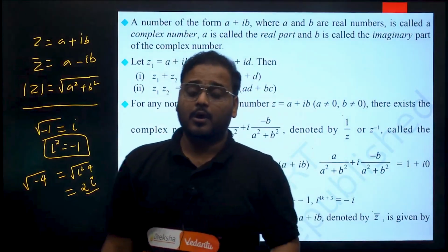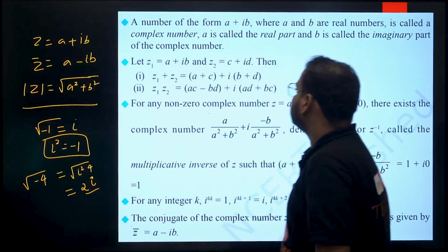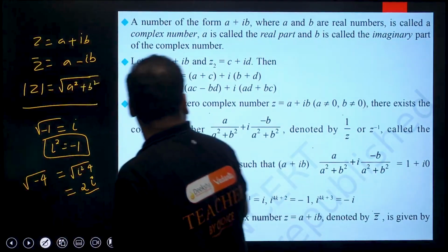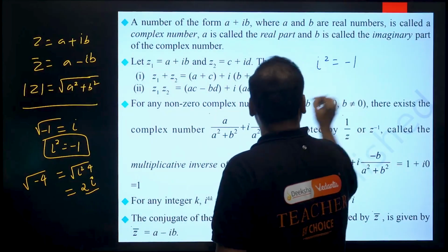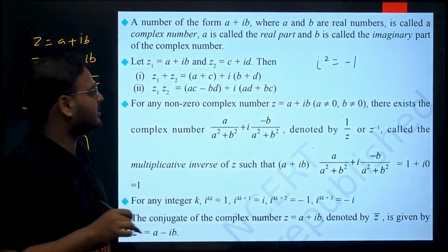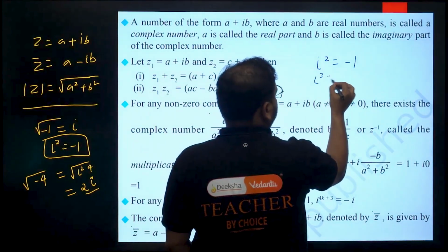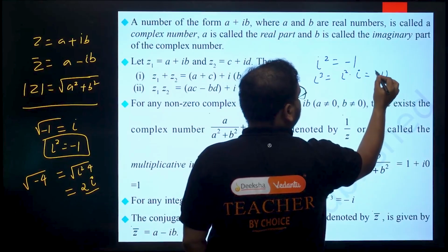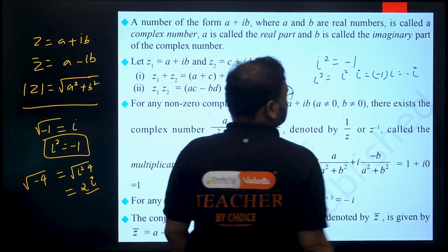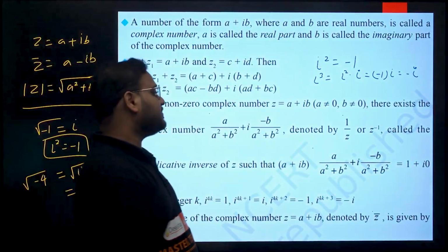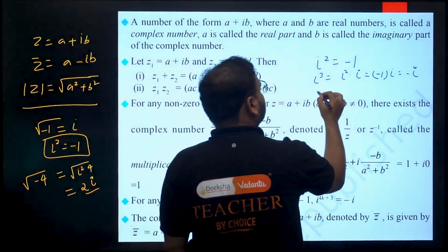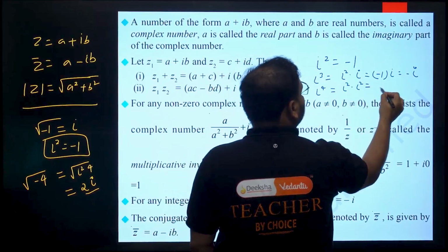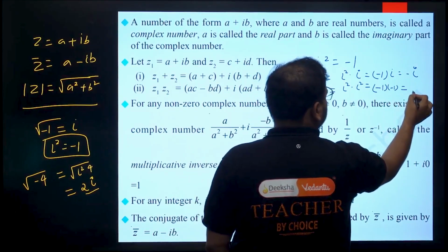This is clear. Now, one more thing. There is some property, as I said. i square equals minus 1. If I write i cube here, it will become i square into i. So i square is minus 1, into i means simply minus i. So we have i square is minus 1, i cube is minus i. What about i power 4? It will become i square into i square. How much is that? Minus 1 into minus 1, which is simply plus 1.